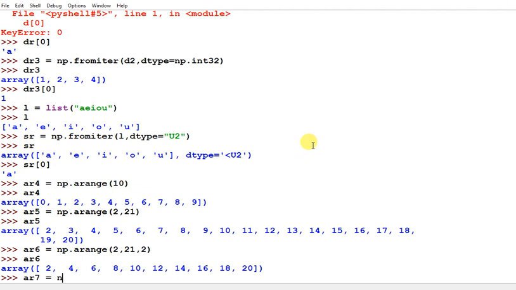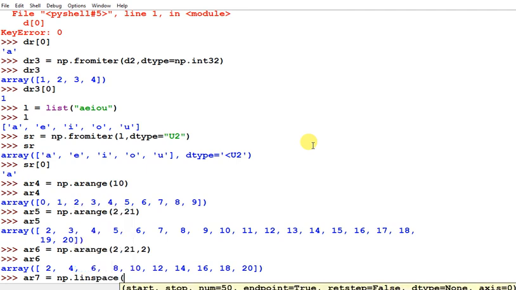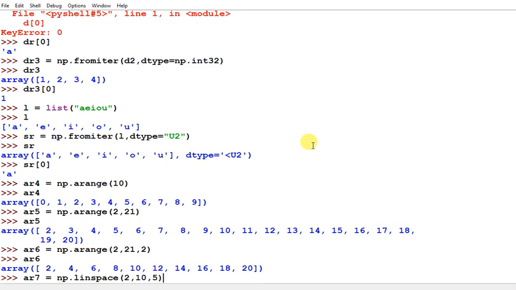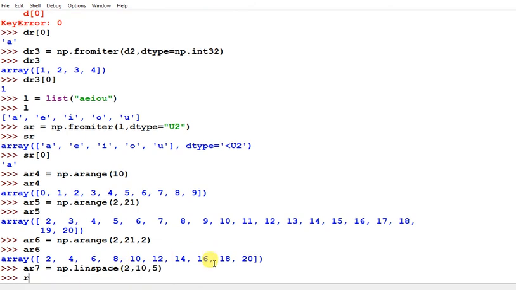AR7, I am creating np.linspace from 2 comma 10 comma 5. The meaning of this is: generate 5 values between 2 to 10. Press enter and then you can check it is generated.